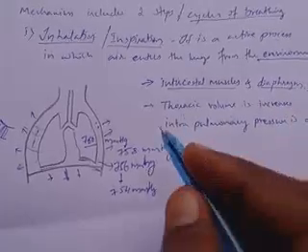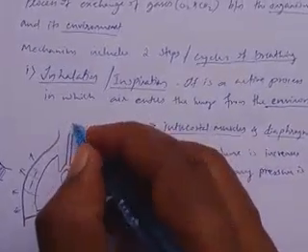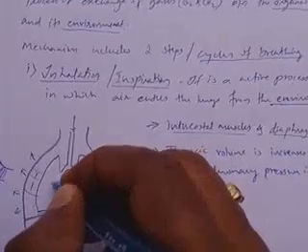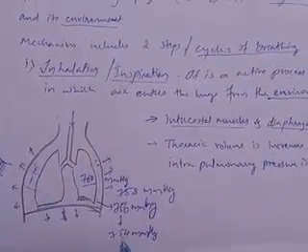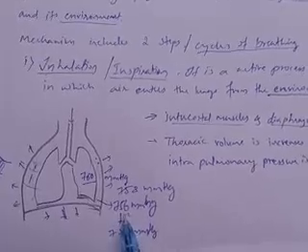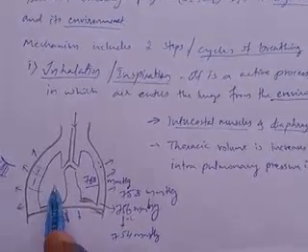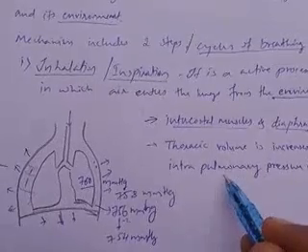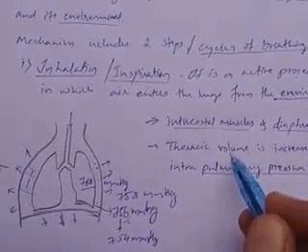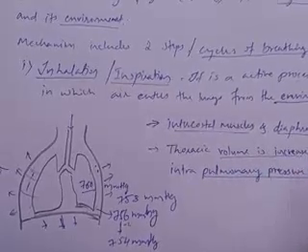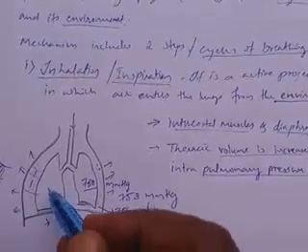So air rushes in, because when this fall of 2 happens, the intrapulmonary pressure decreases due to the thoracic volume increase.